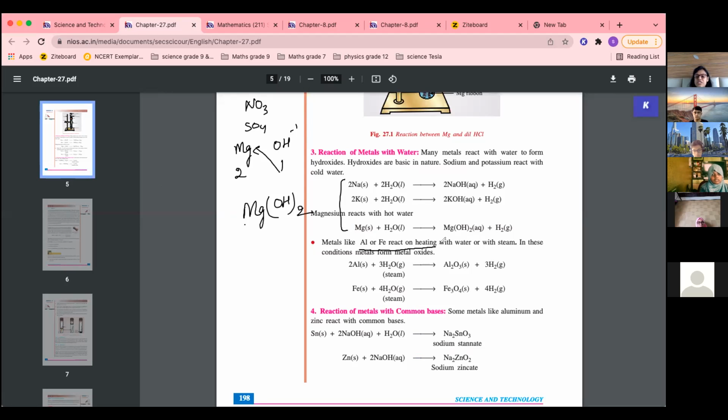But the metals which react with steam form metal oxide, not hydroxide. So aluminium and iron react with steam to form oxides. Remember, not hydroxide. Only those that react with water form hydroxide. Those metals which react with steam form oxides. So what will be the formula of aluminium oxide? Aluminium valency 3, oxygen valency 2. Exchange: Al2O3. Okay. So aluminium oxide plus hydrogen. Hydrogen will be released in all these cases.